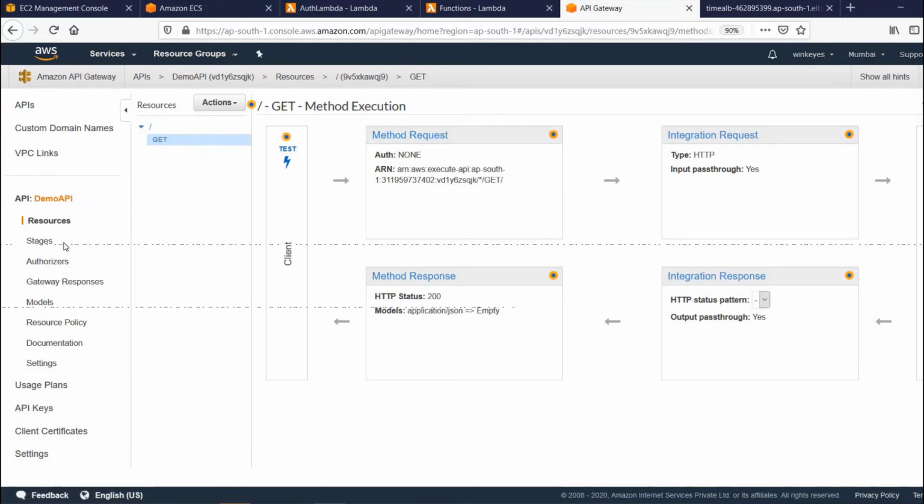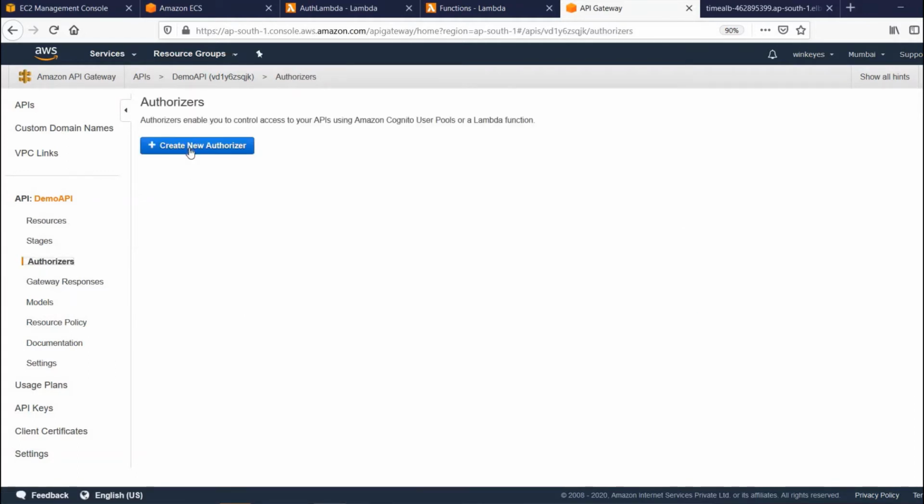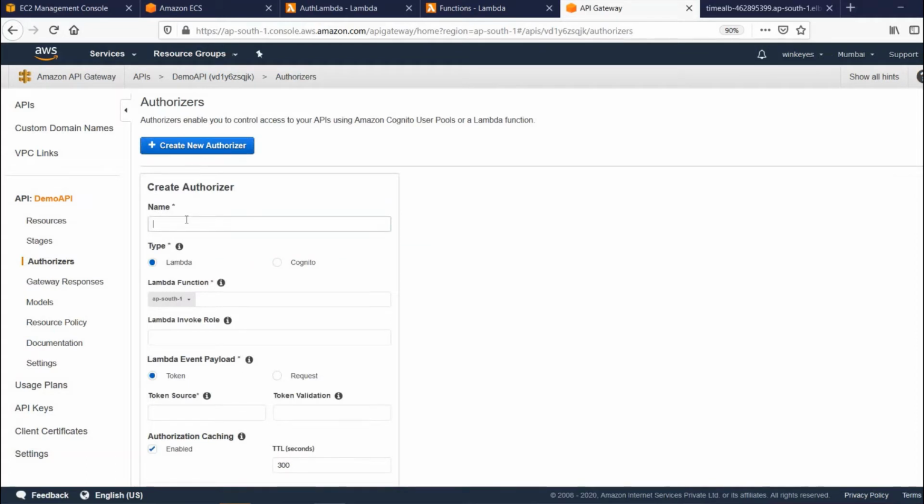Once we have done with that, let's go to authorizer. Let me create a new authorizer, a custom authorizer.